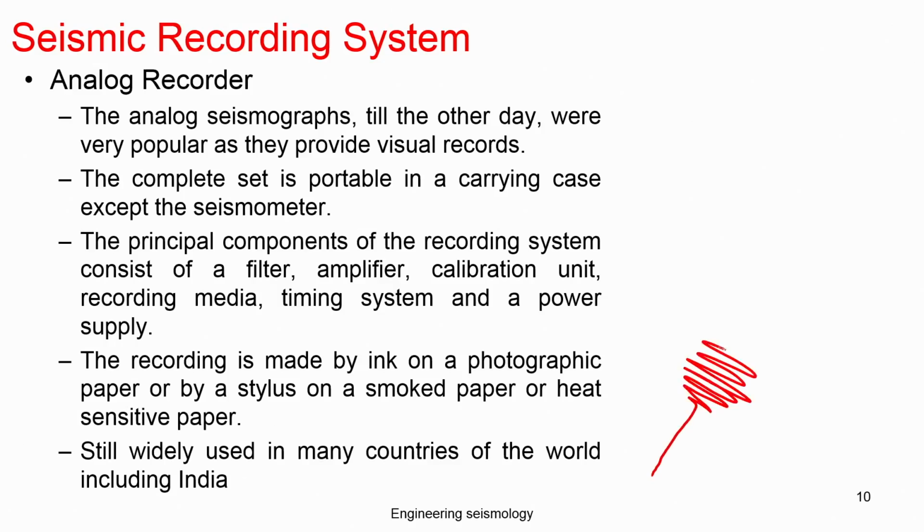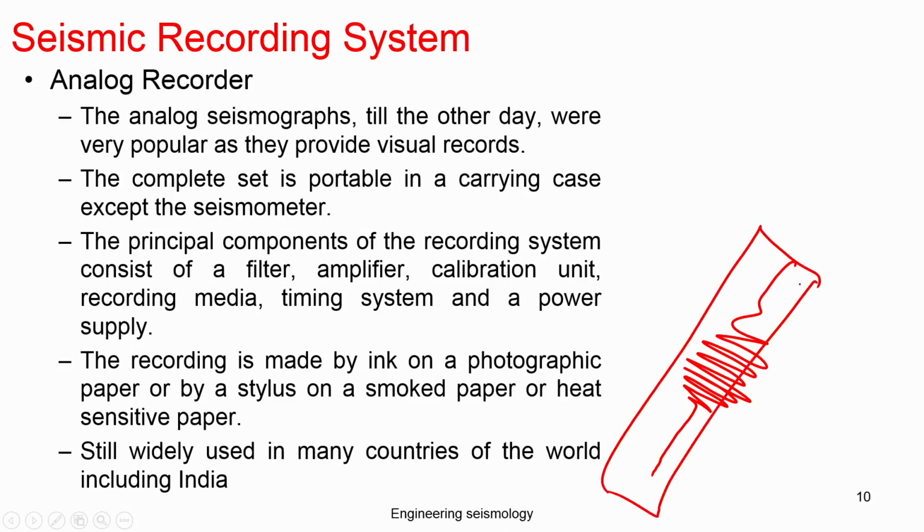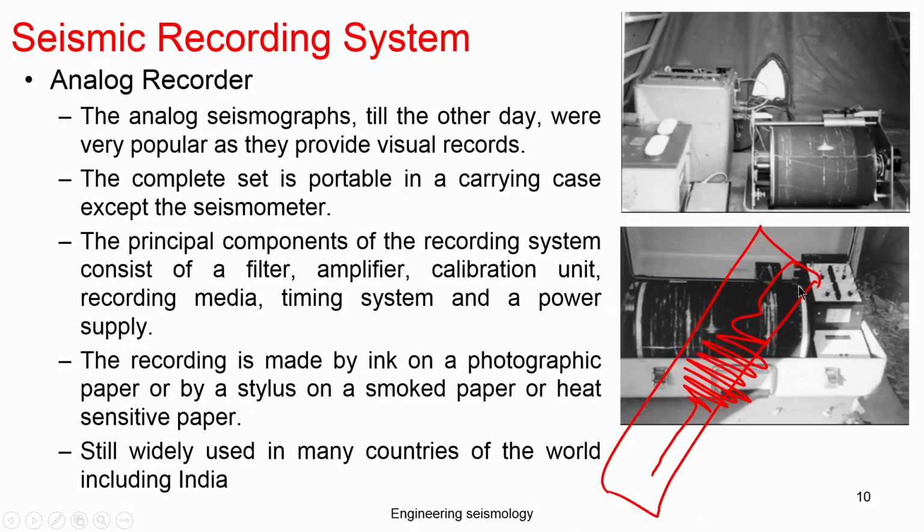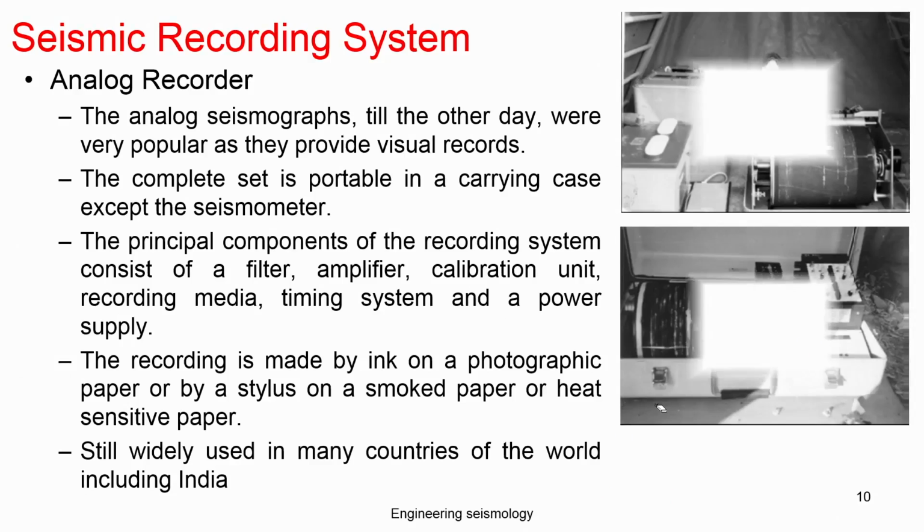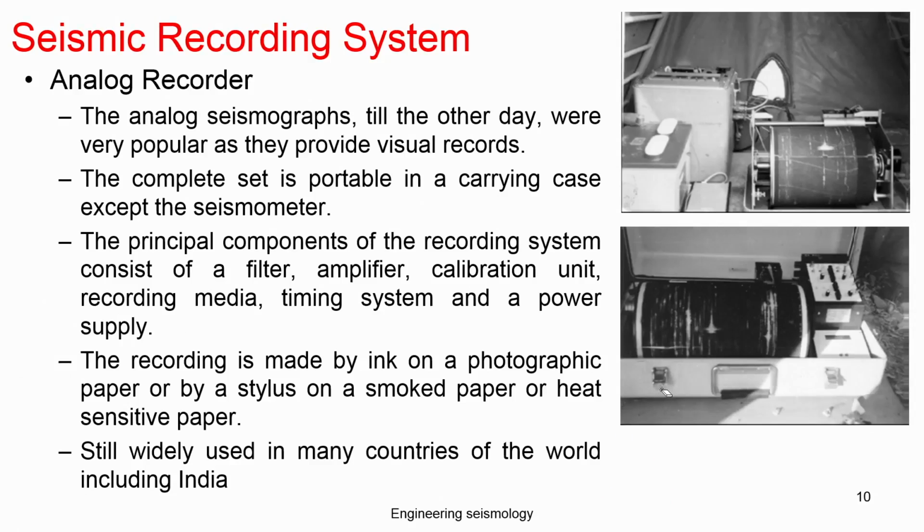That is analog. There will be a drum which detects its portion of the data and records it. After electronic development, this is a typical analog system; you can see this is the portable seismometer, which was used in the very early stage of seismometers.